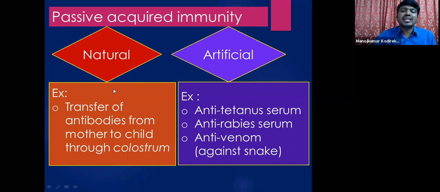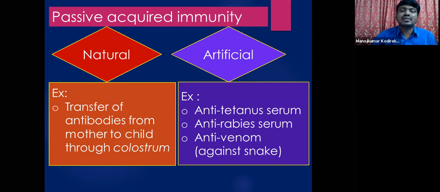Let us see with an example. In the natural case, there is the transfer of antibodies from mother to child through colostrum. So students, what is meant by colostrum? Colostrum is nothing but the yellowish milk which comes from the mammary glands of the mother soon after the delivery. So during breastfeeding, lactation, what happens? The child sucks the nipples of the mother. So the mother breastfeeds.